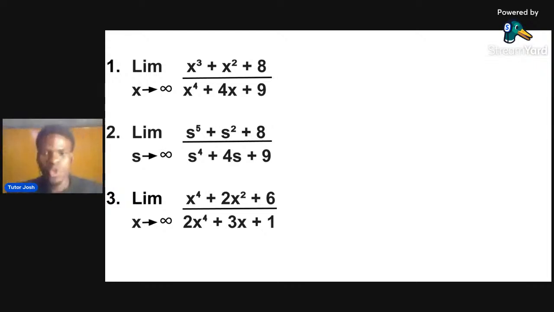What is the answer? Okay, let me just give you a hint because you are just seeing it for the first time. This number 3 follows the third law. Number 3 follows the third law.